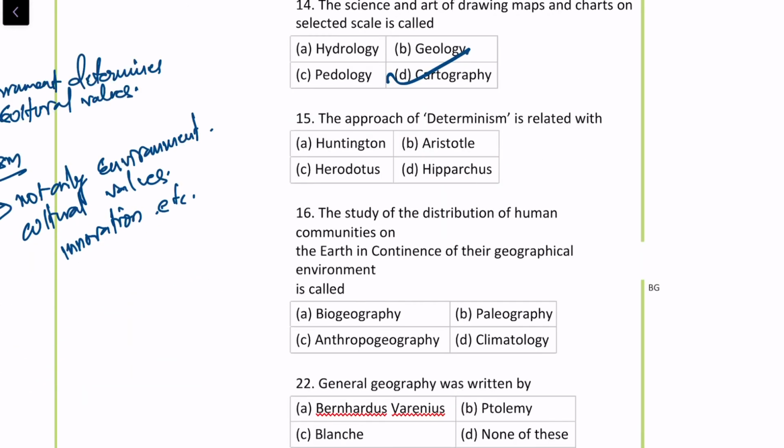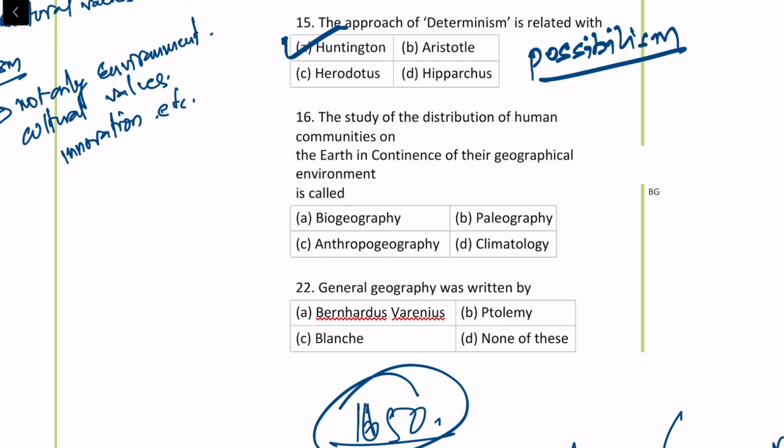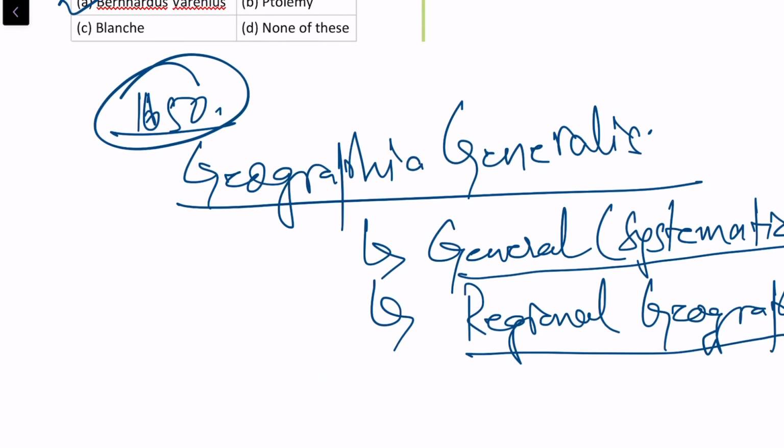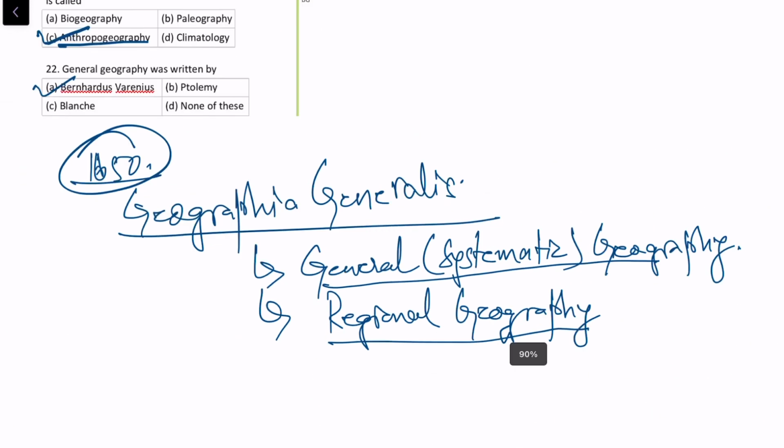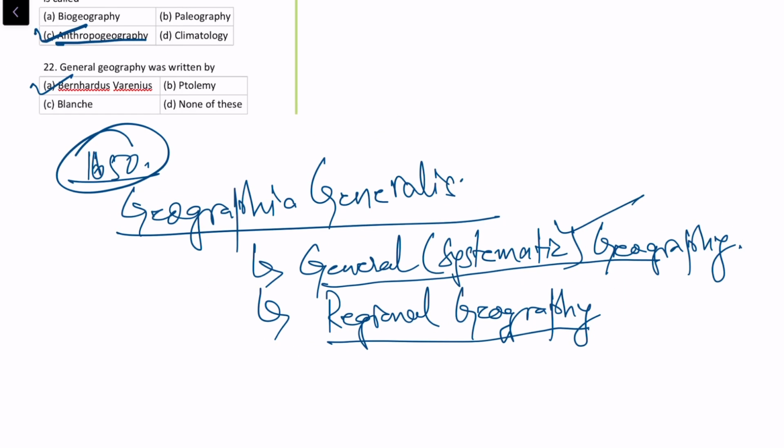Determinism is related to which author? It is Huntington. And what is the opposite theory of determinism? It is possibilism. The study of distribution of human communities on the earth in relation to their geographical environment is known as anthropogeography. The general geography was written by Bernardus Verenius, that we already did, and the book had 2 parts: general systematic geography and regional geography.